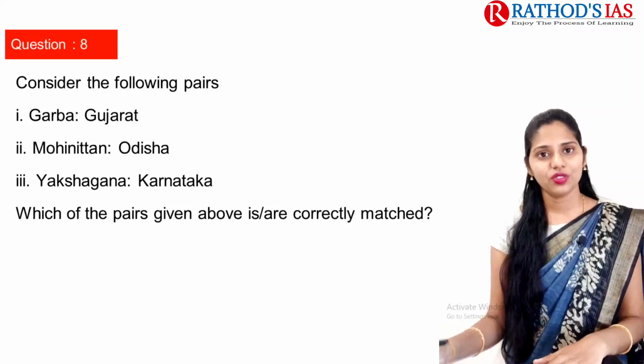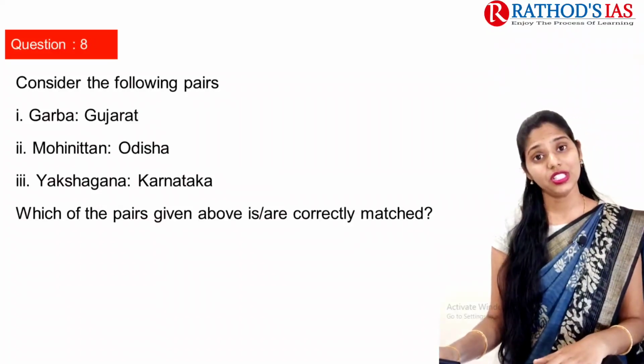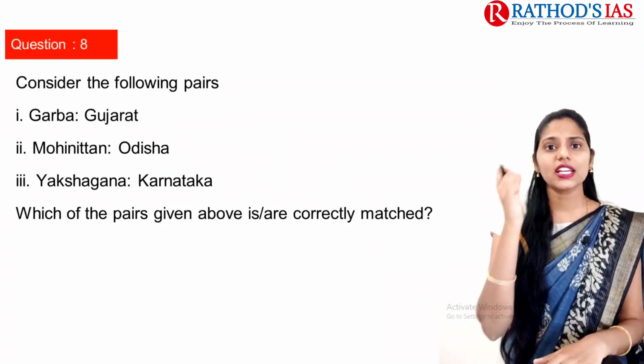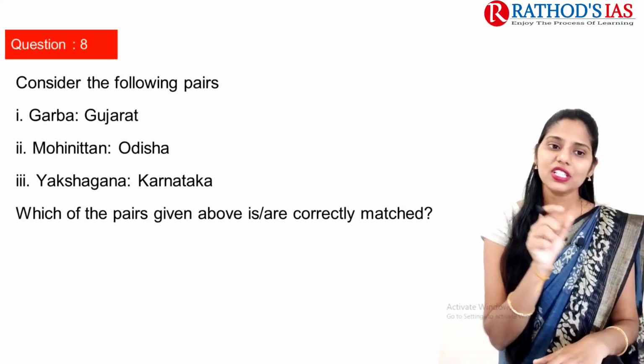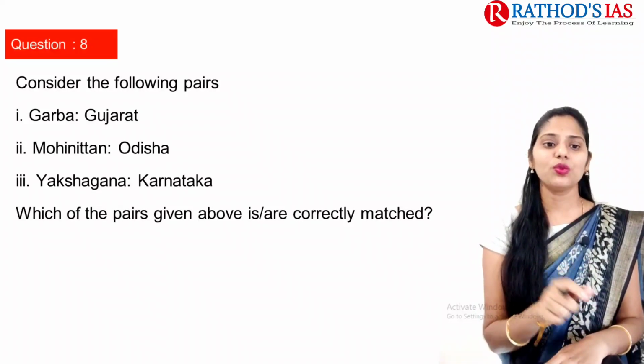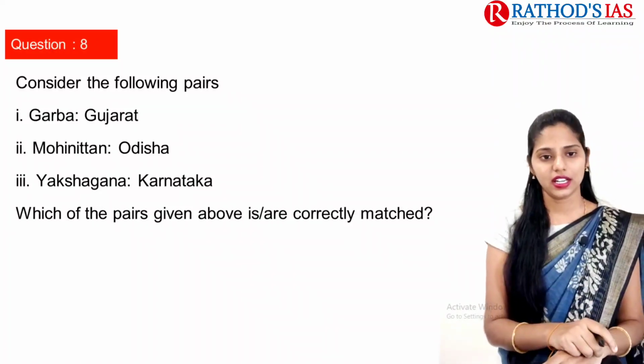This question is very important, and you can expect questions in this format in your GS from your prelims point of view. So here the question is, consider the following pairs. The first one is Garba, and the state given is Gujarat. The second one is Mohiniyattam, which is given as Odisha. The next one is Yakshagana, which is Karnataka.